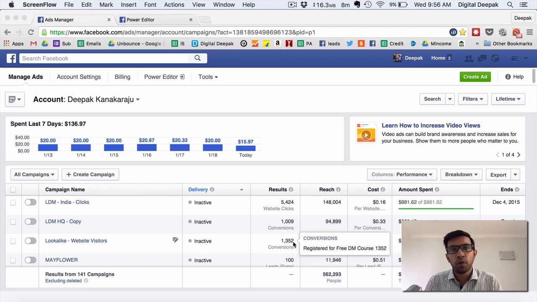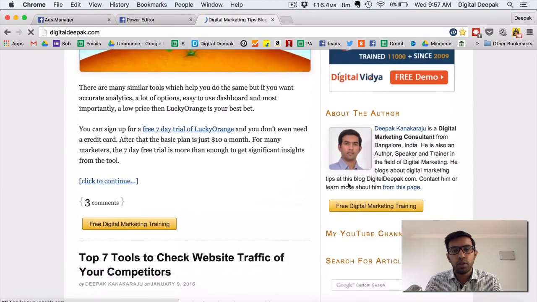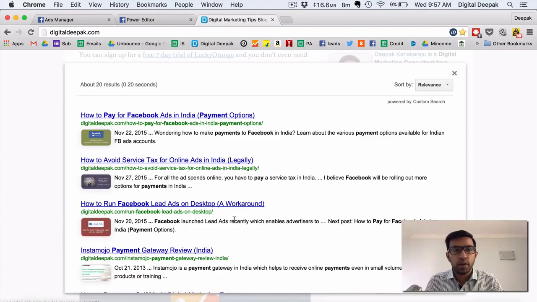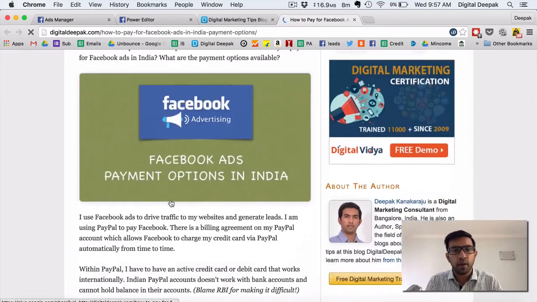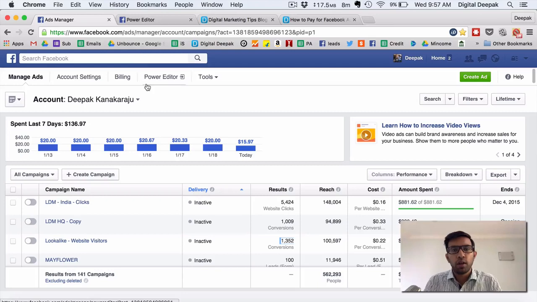I have published a blog post on my blog about the different payment options you can use in Facebook. So if you go to my blog, just search for articles. You can find an article about how to pay for Facebook ads in India, and in this article I have explained the various payment methods you can use with Facebook. Once you set up your ads account, you will be able to go in and start creating different types of advertising. I will show you some of the campaigns that I ran on my Facebook account and how I got the results from Facebook.